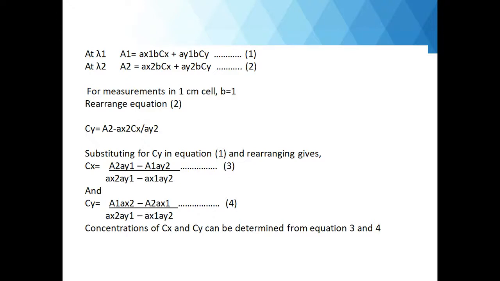Similarly, we can write the equation at wavelength 2. A2 is equal to AX2 into B into Cx plus AY2 into B into Cy.